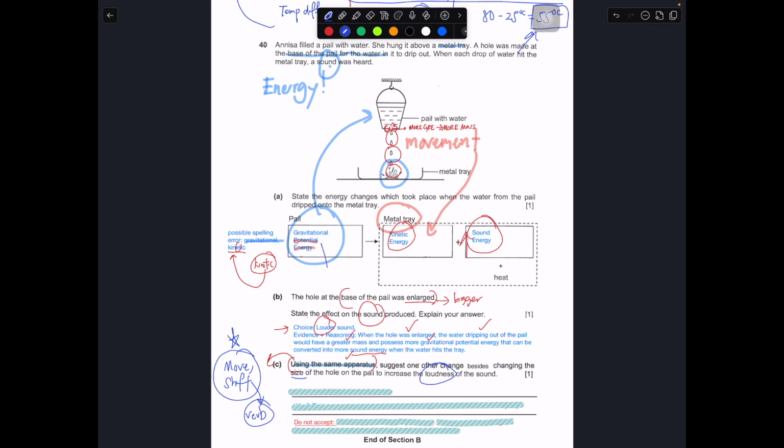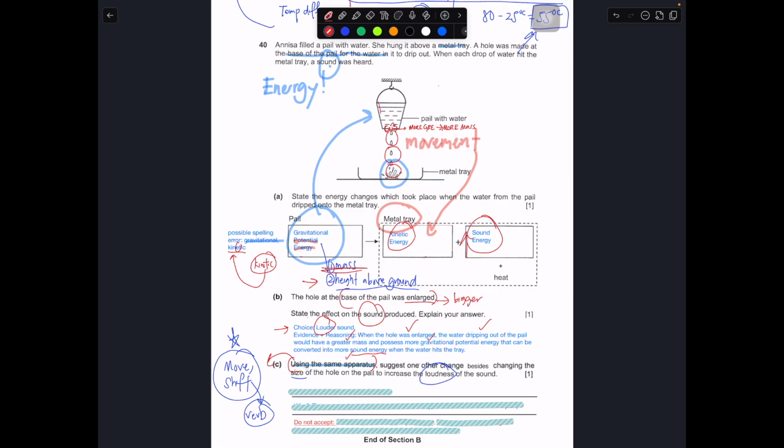That's why in the first question, right, they talk about mass, because the hole was larger. So GPE is affected by both mass and height. Not height of the water, but height above ground. Height of the water dropping that is above ground. Okay, height above ground. So since the question says you cannot talk about the hole, that means you cannot talk about the mass anymore. You can talk about the height above ground.